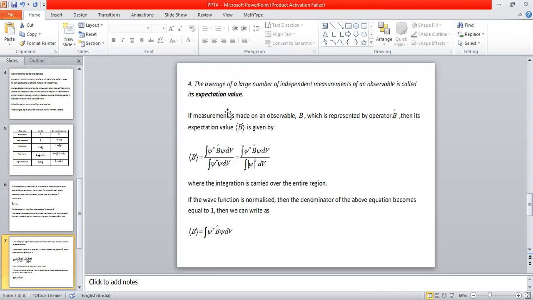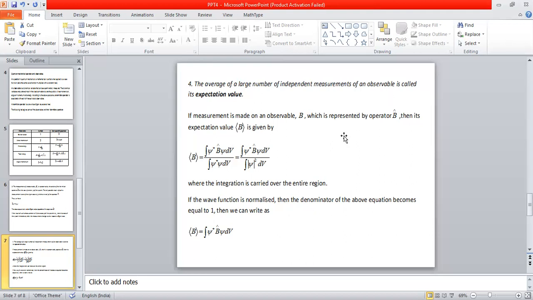Because of the uncertainty principle, it is not possible to measure the absolute value of the physical quantity associated with the system. But if we make a large number of measurements of the observable, then we measure something like an average value of that observable. That average value is what we call the expectation value. So we always speak of the expectation value of an observable, the expectation value of an operator.